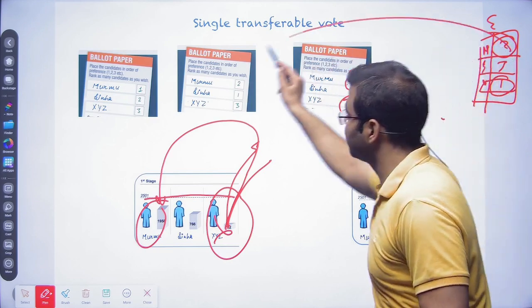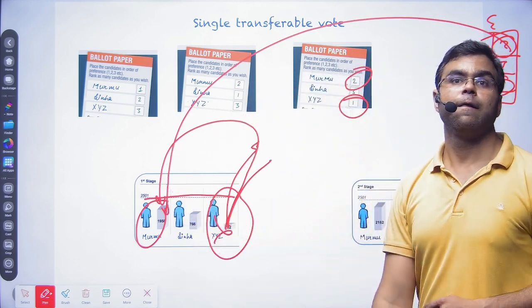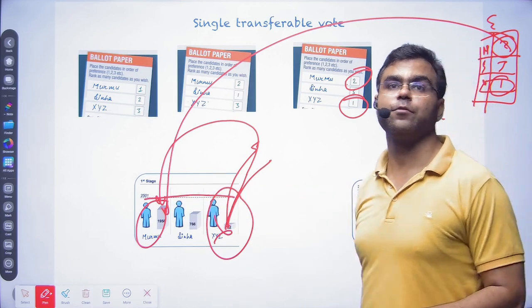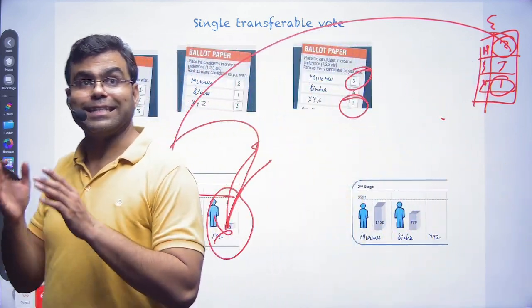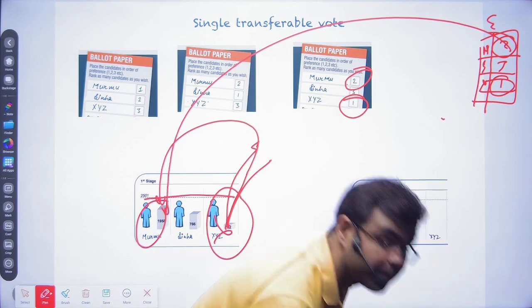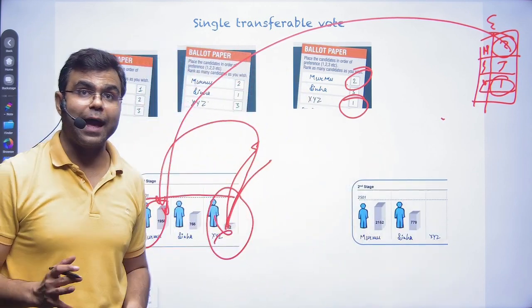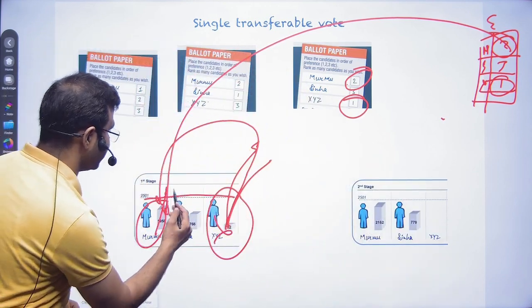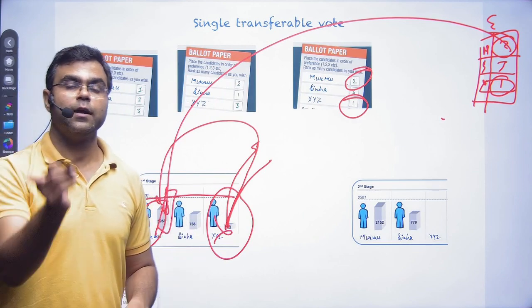So again, this vote will also go into the account of Draupadi Murmu. That's how the second round comes up, and we will see whether Draupadi Murmu has crossed the 50% mark or not.